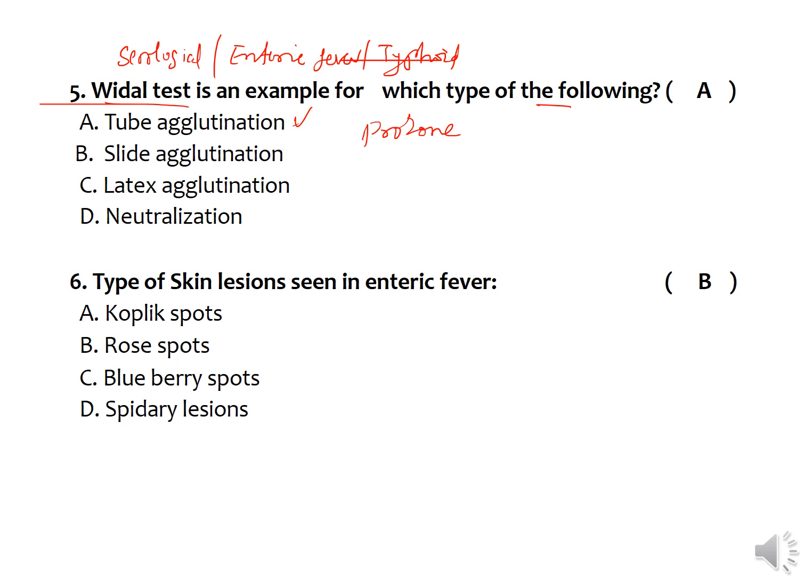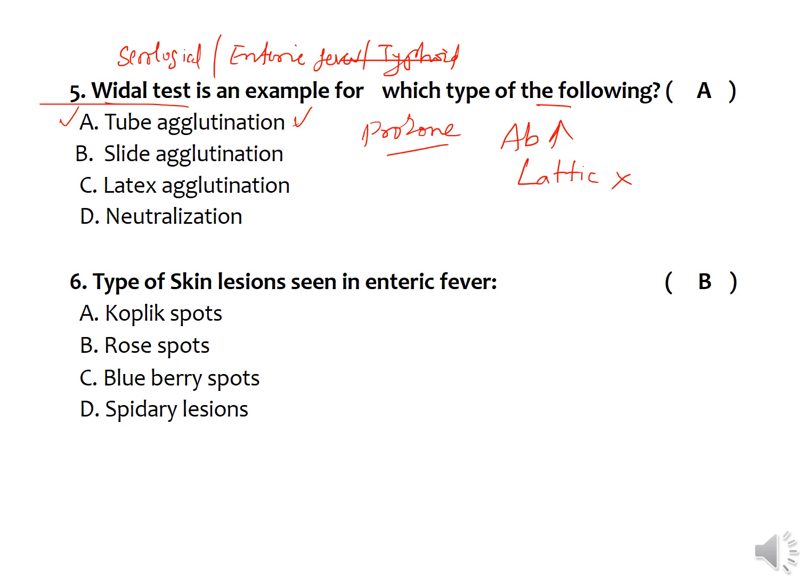Prozone phenomenon means antibody excess. If the serum consists of an excessive number of antibodies, the reaction between the antigen and antibody won't give lattice formation. If there is no lattice formation, there is no possibility of visible agglutination. So Widal test is a tube agglutination test for the diagnosis of enteric fever.